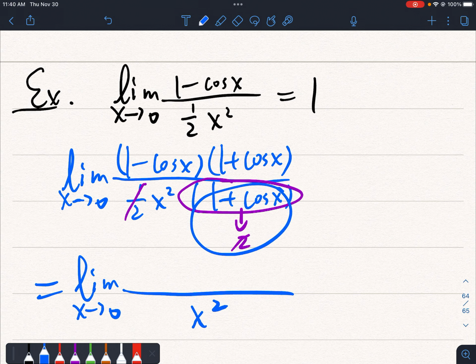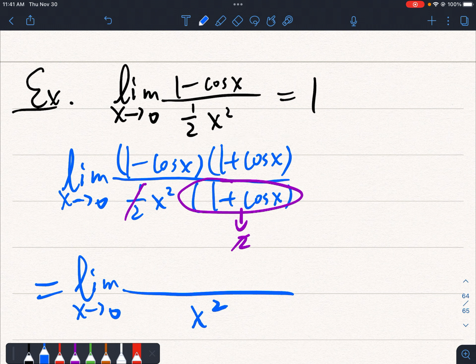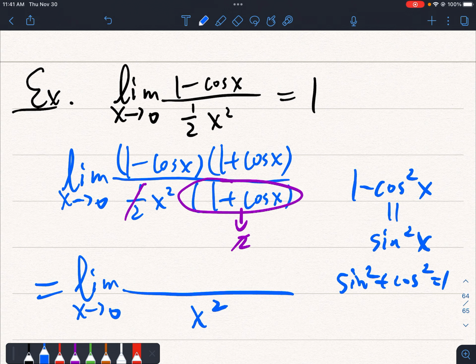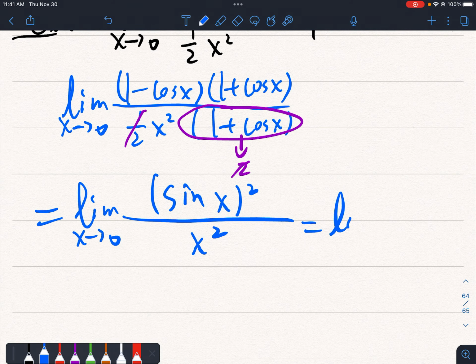So let me write in this way. So for the denominator, it is already x squared. The reason why we can take this limit is because the limit exists, okay? And also the other one will exist by our following discussion. And now this will be equal to 1 minus cos squared x, which is by a simple trigonometric identity equal to sine squared of x, because sine squared plus cos squared is equal to 1. So this is sine squared of x, which is sine x squared, okay?